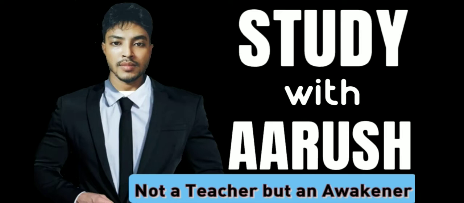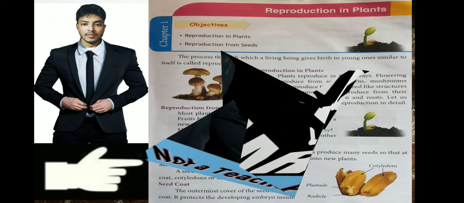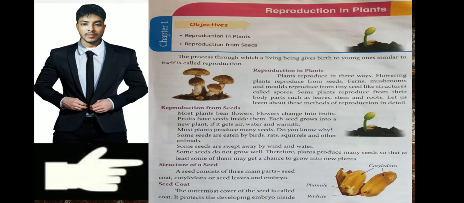So today I request all of you to join me in learning the first lesson of our science this year, and the name of the lesson is reproduction in plants. Before proceeding, I want you to understand what the word reproduction means. As we have previously read in our science book, reproduction means giving birth to young ones.